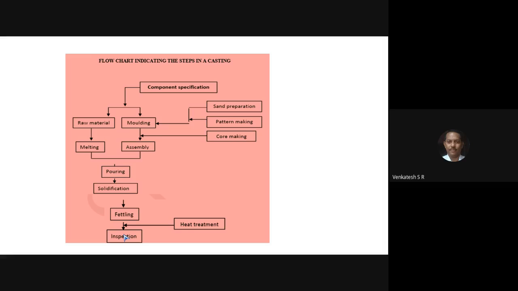Then after inspection, the casting is ready for dispatch to the customer. This is very important. The stages of casting production, or the flow diagram or flow chart which shows the production of casting from raw material to the finished casting, is very important. All of you mark it. This question, 100% guaranteed, you will have in the examination. Please, all of you mark it as very important.